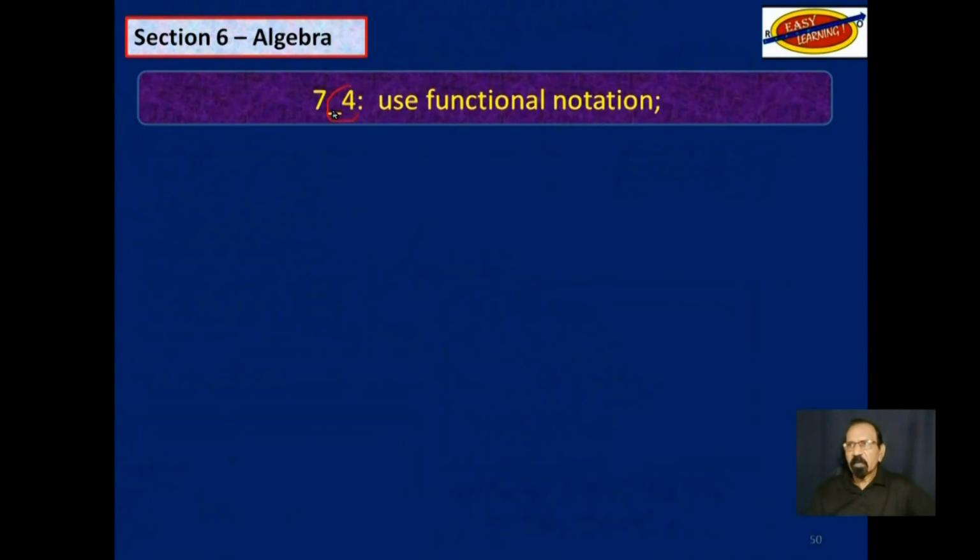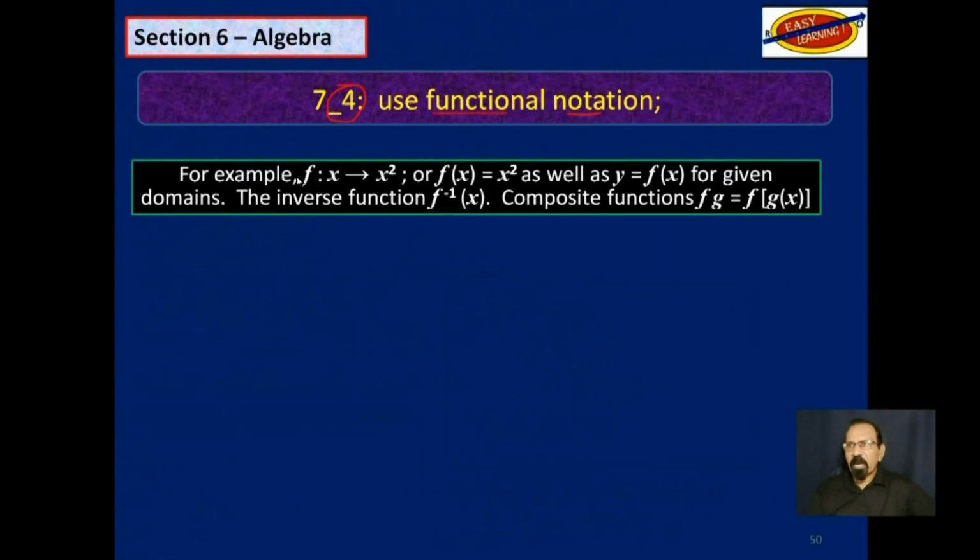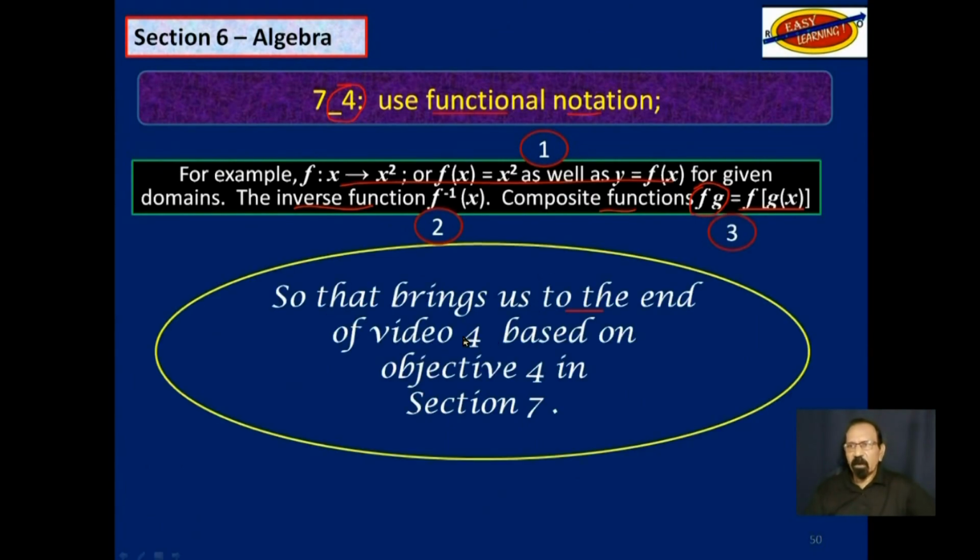So objective 4 in section 7, use functional notation. These are the examples we have to consider. First of all, we looked at this first one here. We count all of that as 1. Secondly, we looked at inverse function. And thirdly, we considered composite function, which has this notation, or this somewhat confusing notation. And that brings us to the end of video 4 based on objective 4 in section 7.